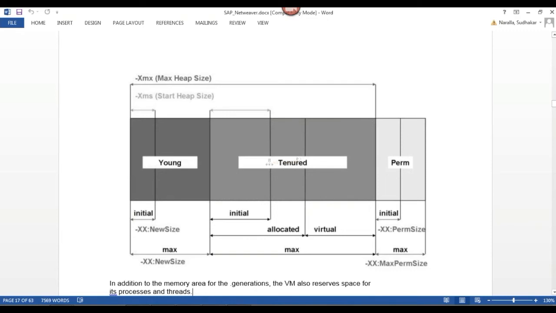See here: young generation, tenured generation, permanent generation. Initial XX new size, maximum XX new size. Every generation will have an initial and a maximum. Got it?